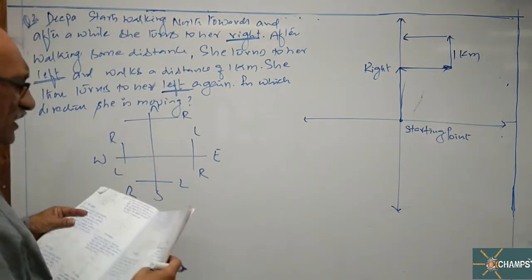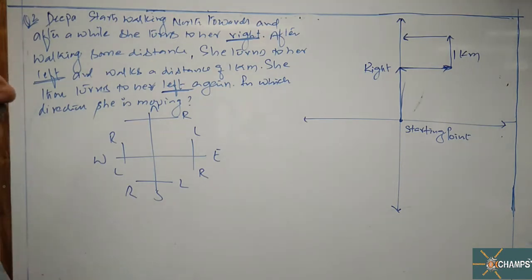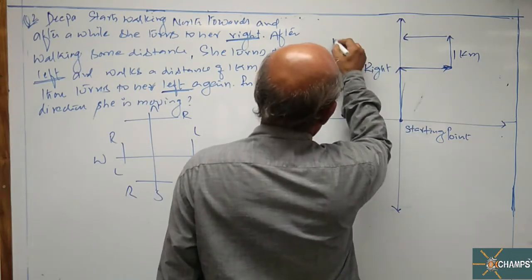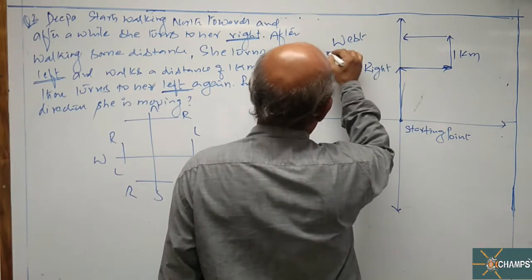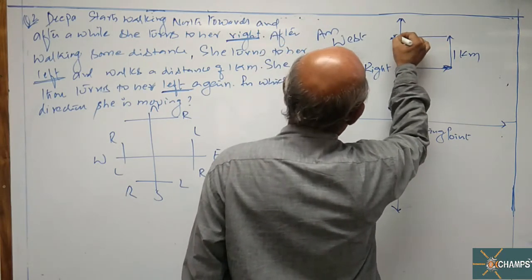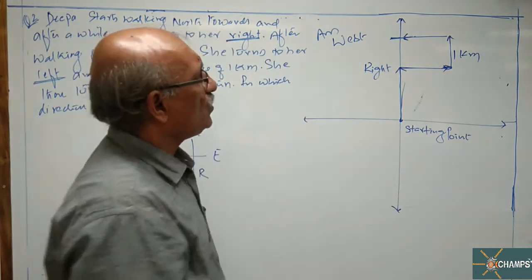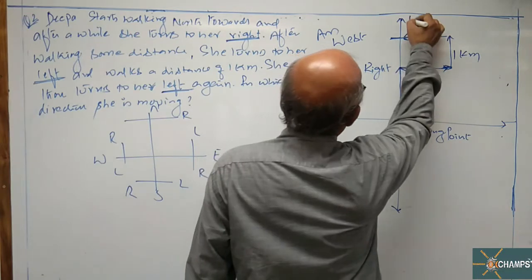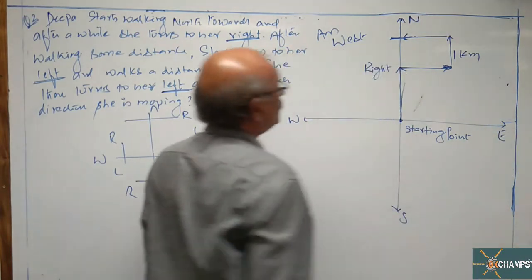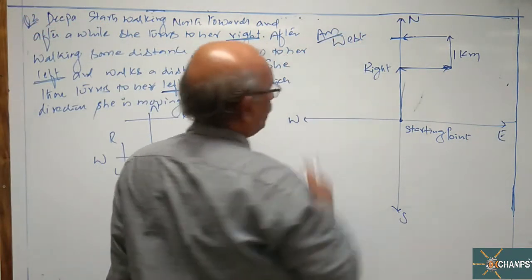Again, in which direction is she moving? Look at this, sir. Which direction is she moving? Her face is towards west. Answer is west. After walking some distance, how many kilometers is not given. Therefore, you can take this way, cross this line. So this is north, this is west, this is south, and this is east. So which side is she walking now? Towards west. Answer is west.